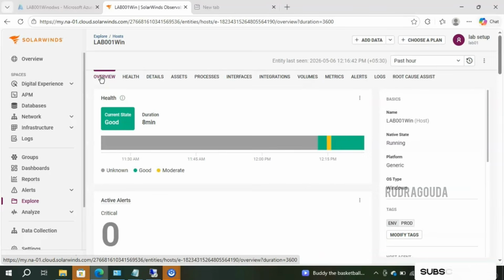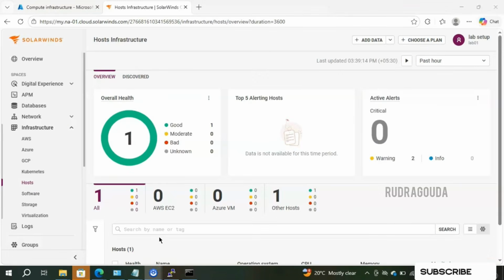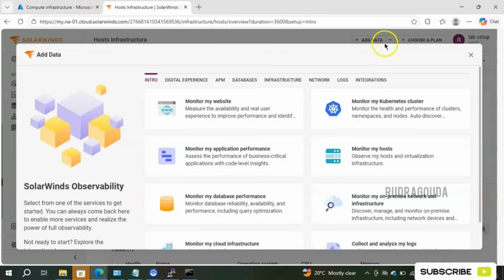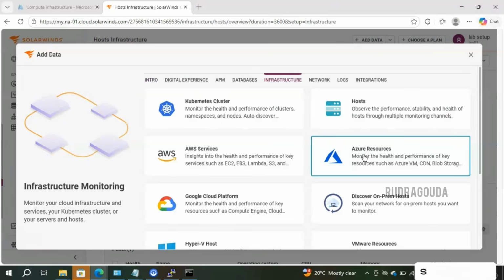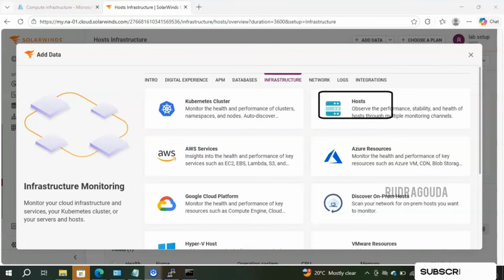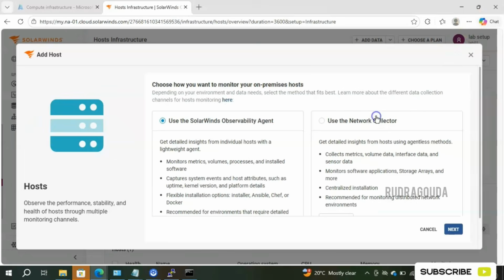Now we will cover how to do the installation on the Linux box. Next topic. Now it's time to learn how to set up Unix or Linux monitoring in SolarWinds. I have already connected to the SolarWinds Observability console. Here you will get an option called Add Data. Simply click on that and then go for Monitor by Host. I'll click on this one, and then here also you will get one more option called Host. Okay, let me click on that.